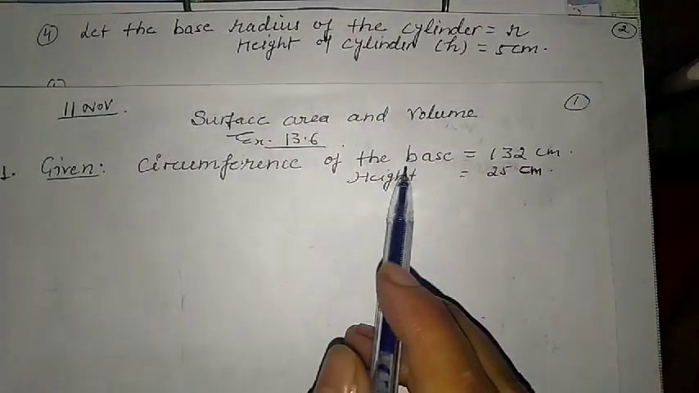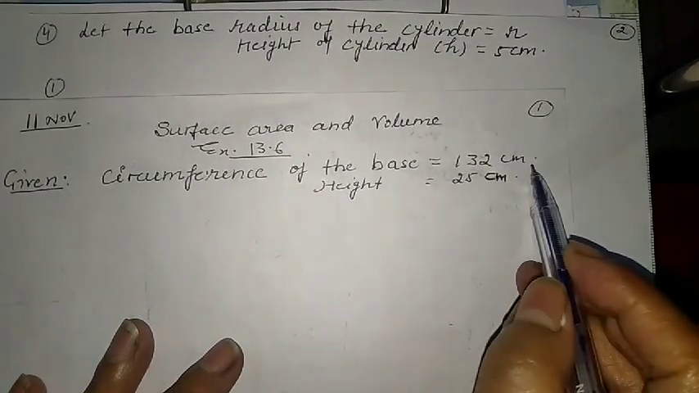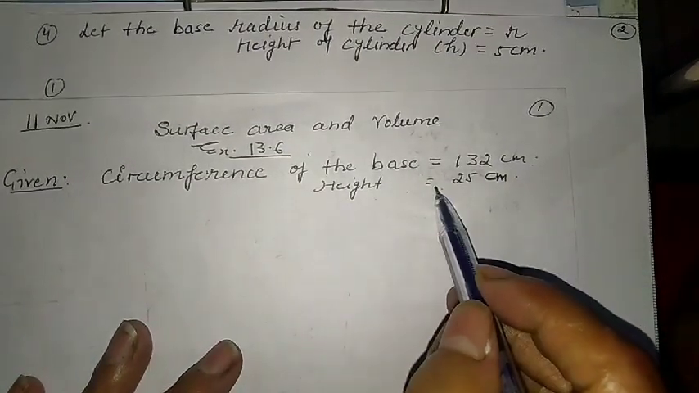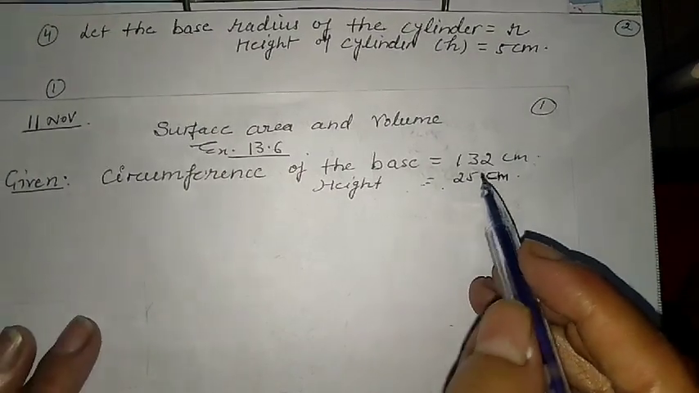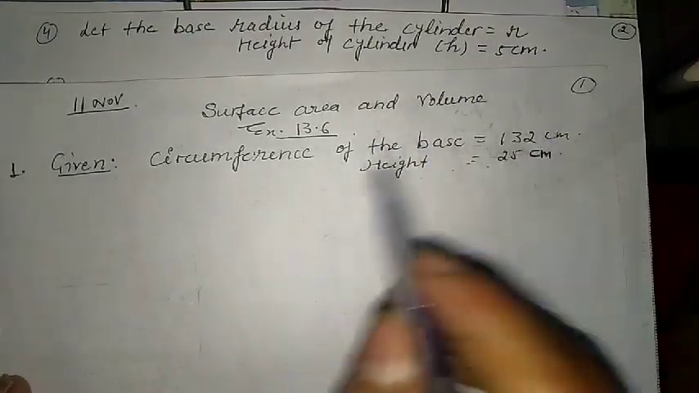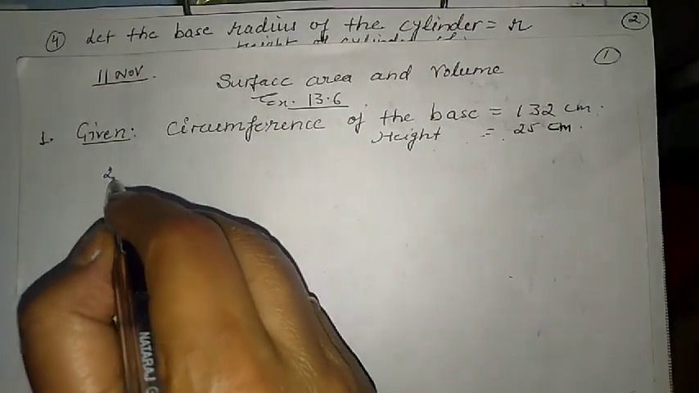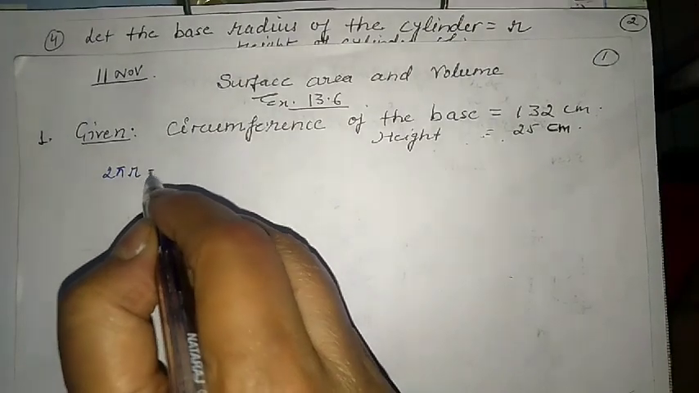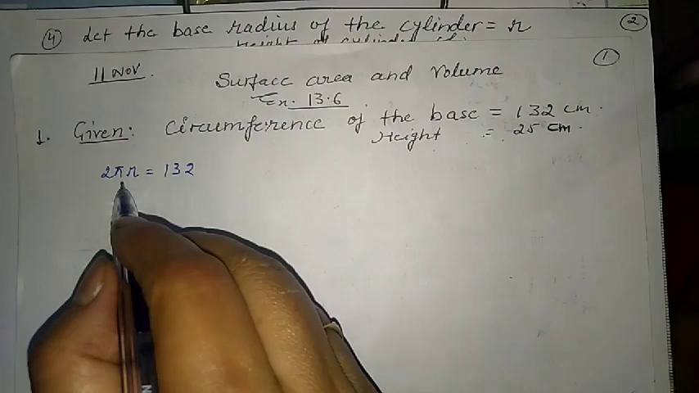Okay, so we are given the circumference of the base of the cylindrical vessel, which equals 132 centimeter, and the height of the cylindrical vessel is 25 centimeter. First, with the help of the circumference of the base we will find the radius. We know that the circumference is 2 pi r, so 2 pi r is equal to 132.